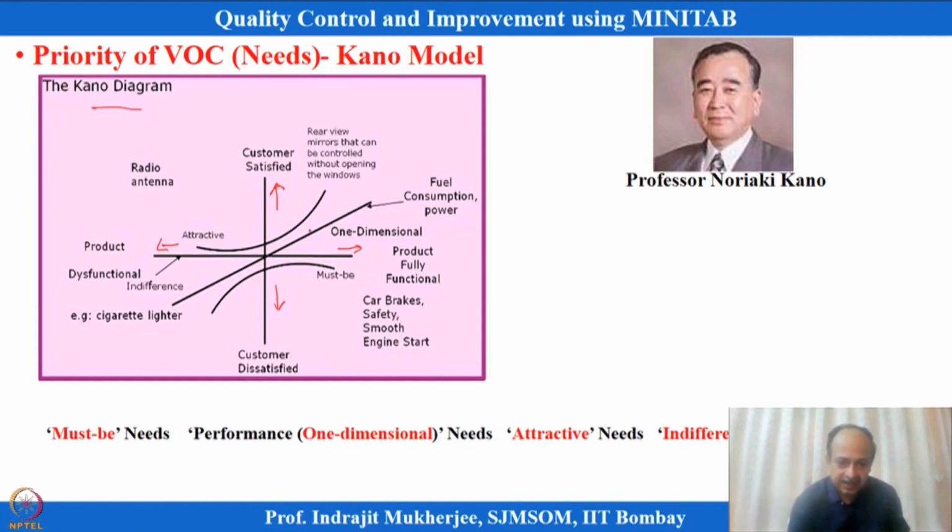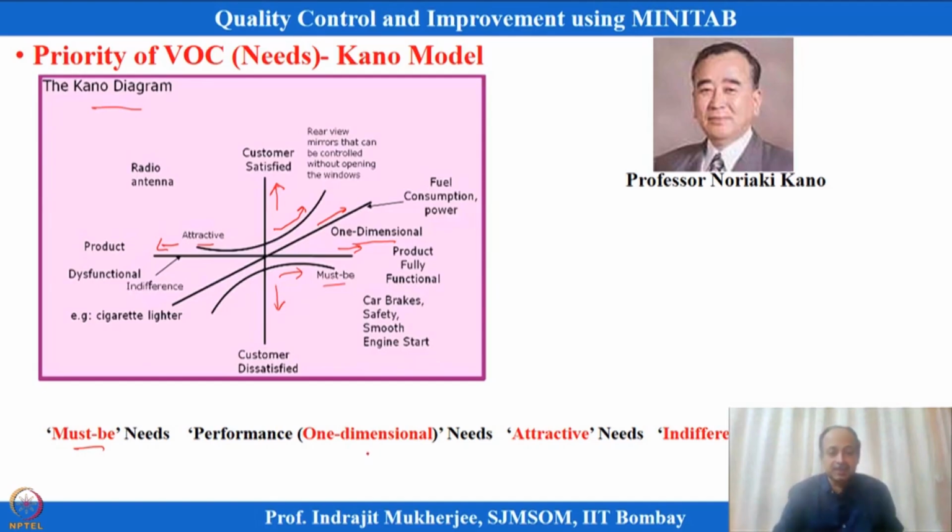Okay. And there are three lines that you can see. One nonlinear line on this axis is known as attractive needs. There is also a must-be category, which is also non-linear, and one linear line, which is known as one-dimensional needs. So, these are the three basic need categories that Kano has tried to explain in this model, in the diagram. He has categorized into different categories. One category of voice of the customer is must-be type of needs. This is one of the types of needs that customers have.